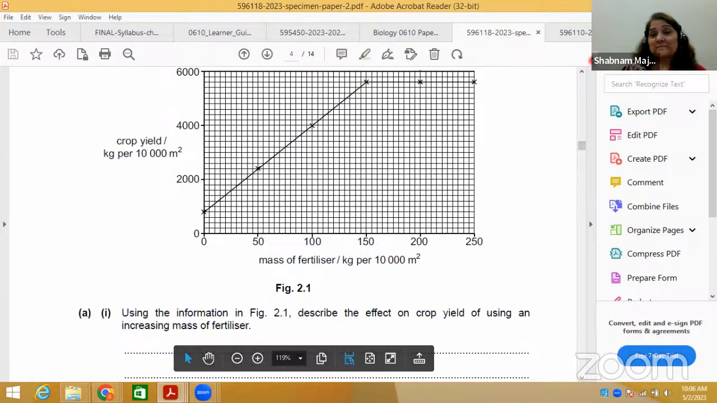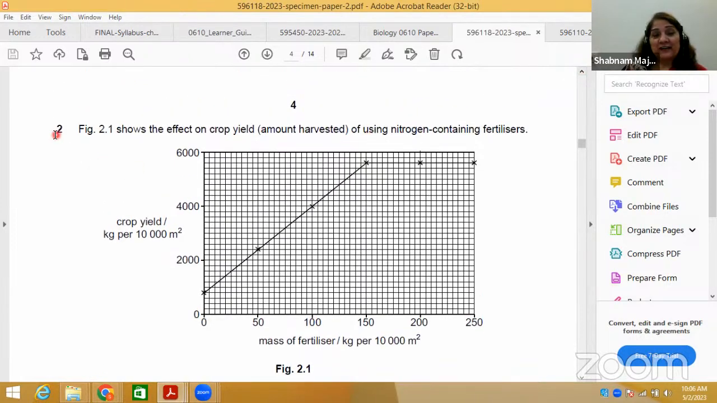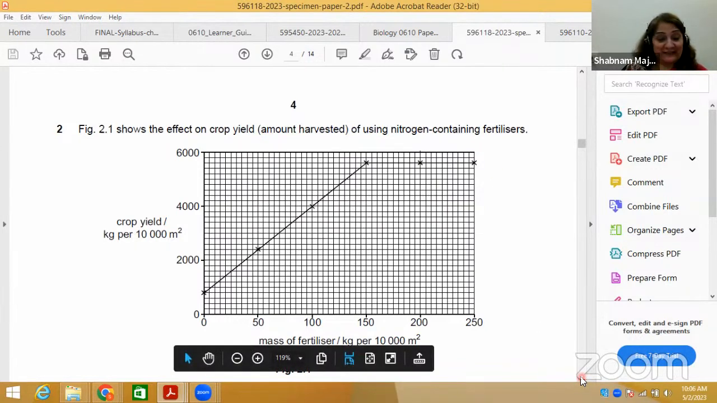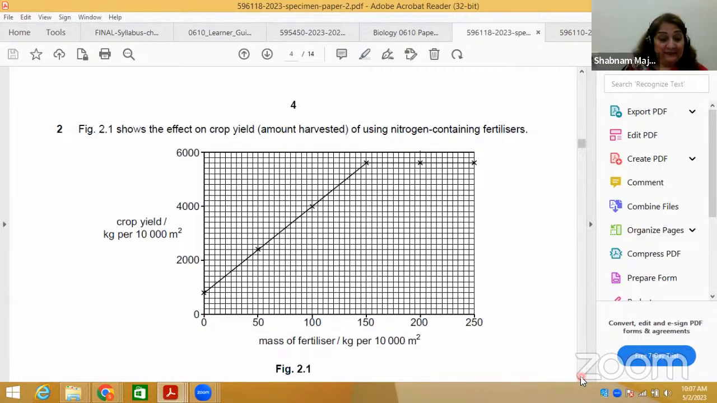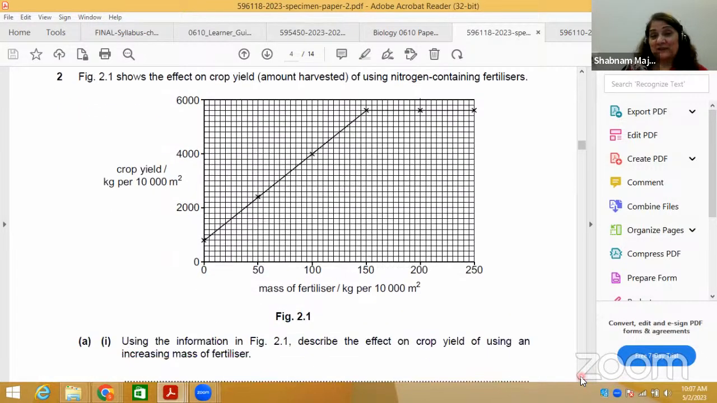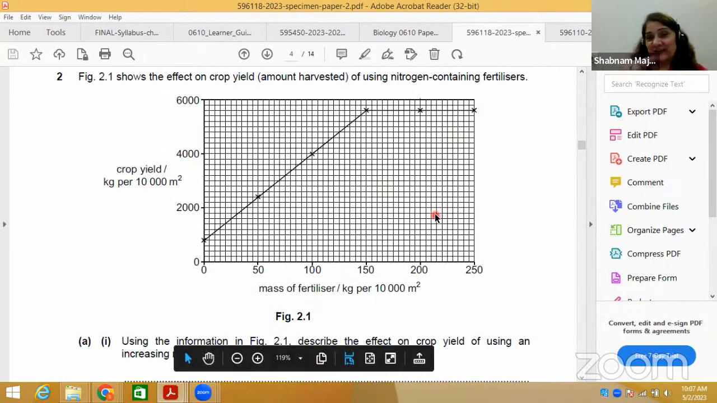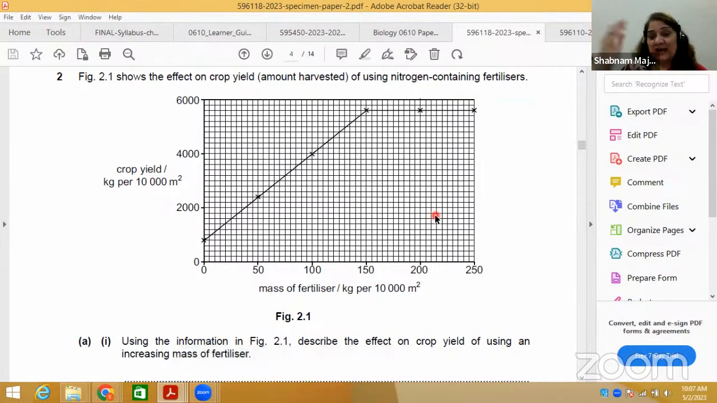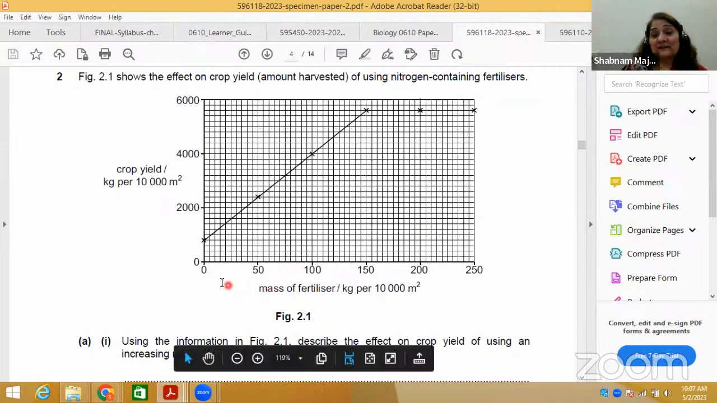Now this is a question. Figure 2.1 shows the effect on crop yield, the amount harvested, of using nitrogen containing fertilizers. I hope this question is also very important. Now a graph is given. This is a very good typical graph based question, which most of the kids ask. Now look at the graph based question, figure 2.1.